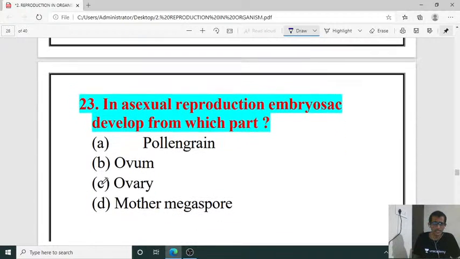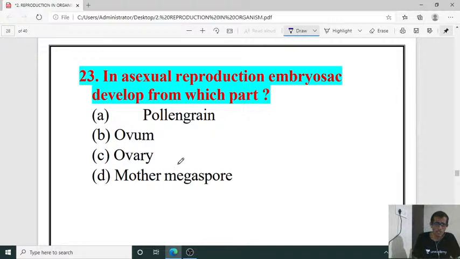Next, 23rd. In asexual reproduction, the embryo sac develops from which part? I am talking about asexual reproduction. It is the megaspore mother cell. It is not ovary, ovum or pollen grain.